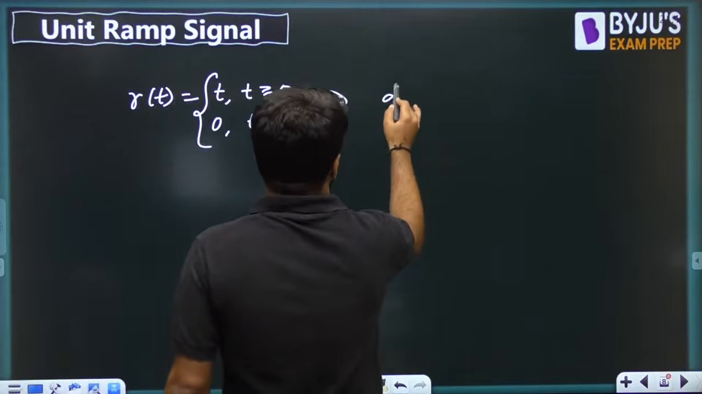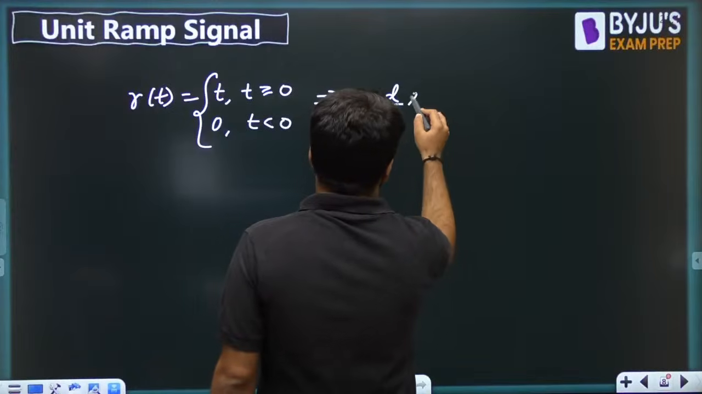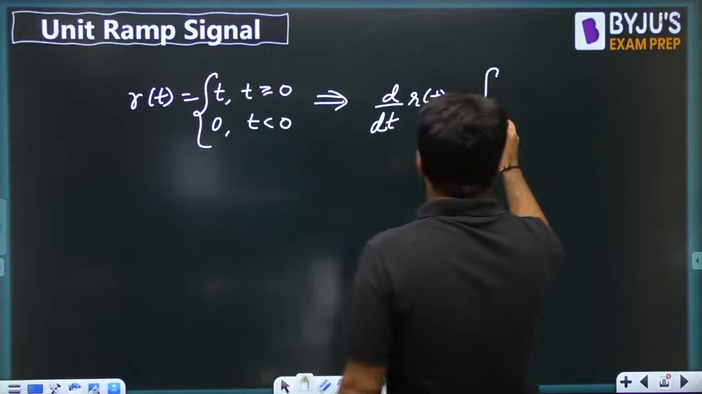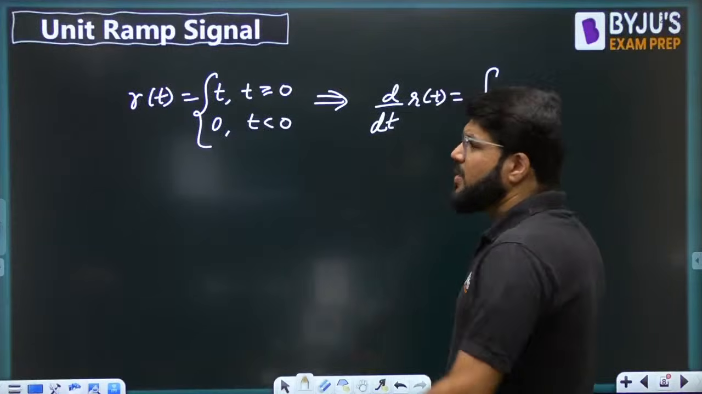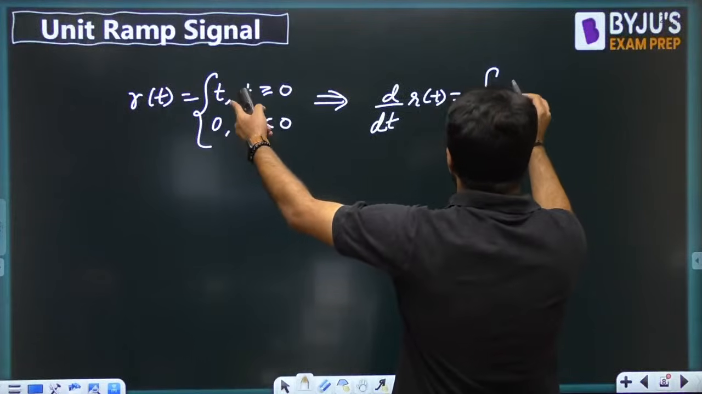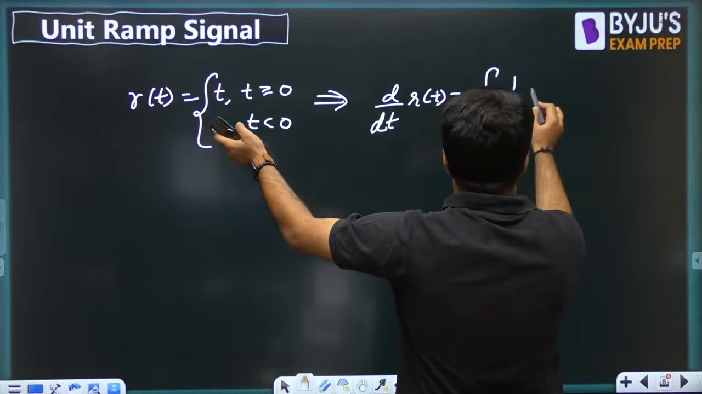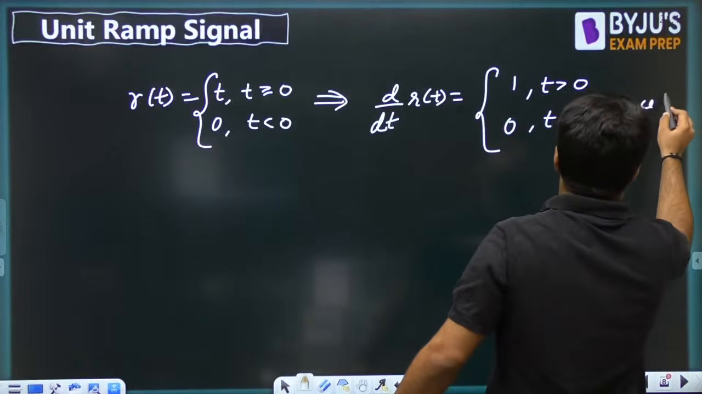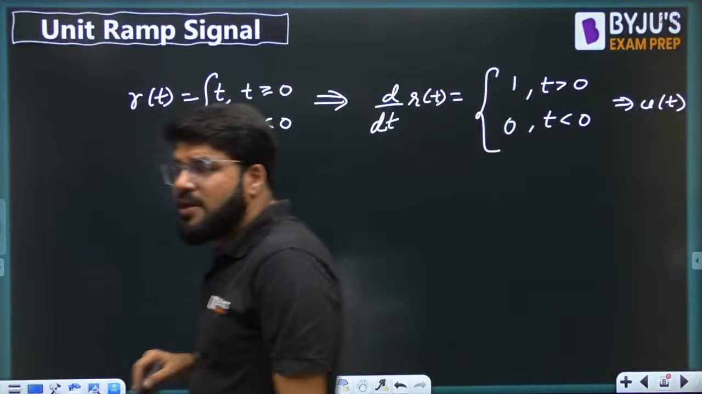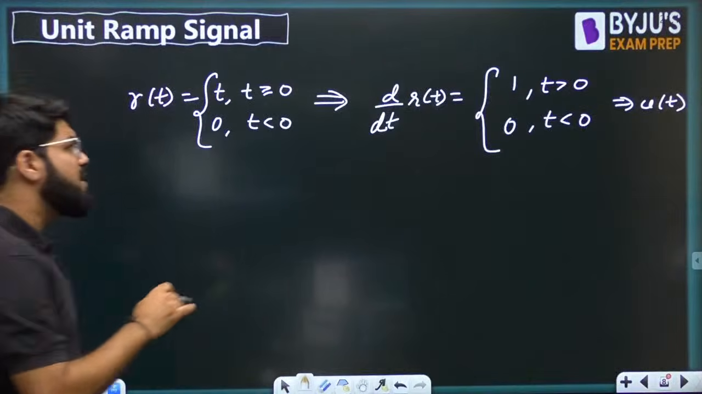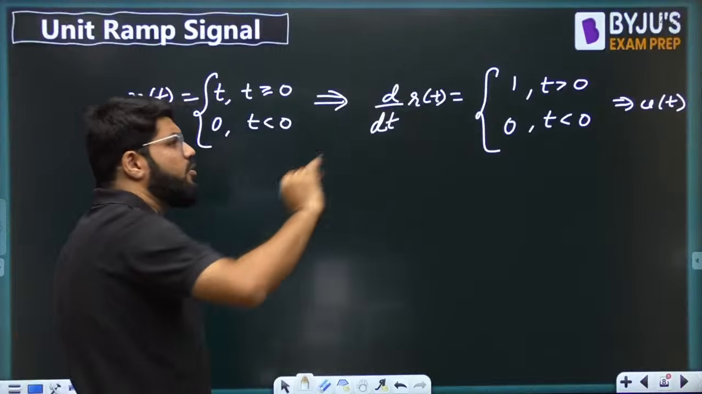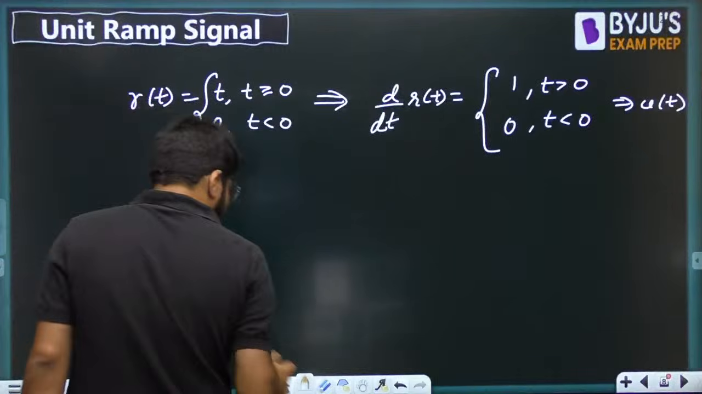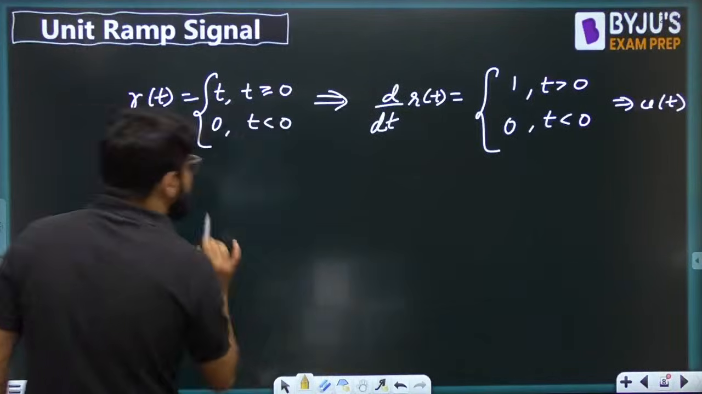So if you take the derivative of this signal, d by dt, what is the d by dt of t? Differentiation of t with t will be 1, differentiation of 0 will be 0. And what is this? This is nothing but your unit step signal. So one more relation between the step and the ramp signal is that the derivative of the ramp signal would represent unit step signal. Okay, so guys, a very simple phenomenon.